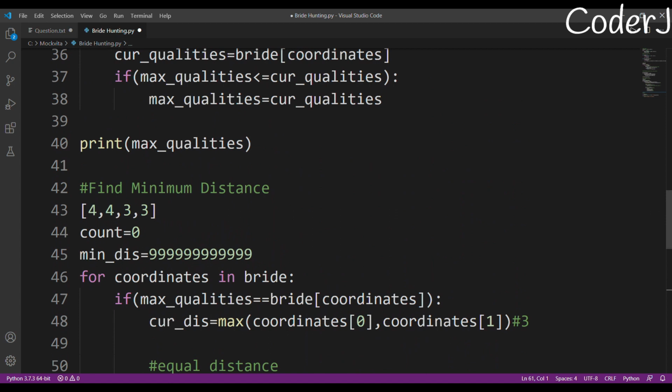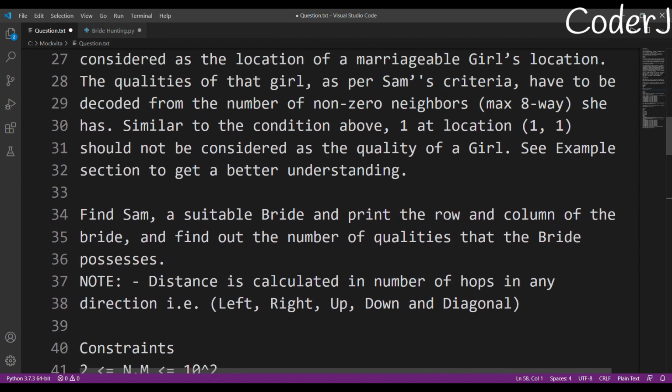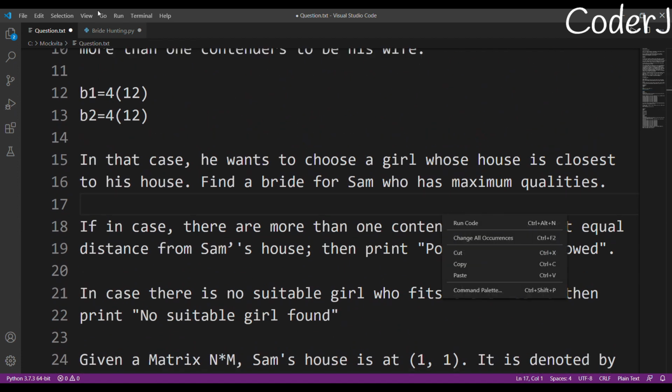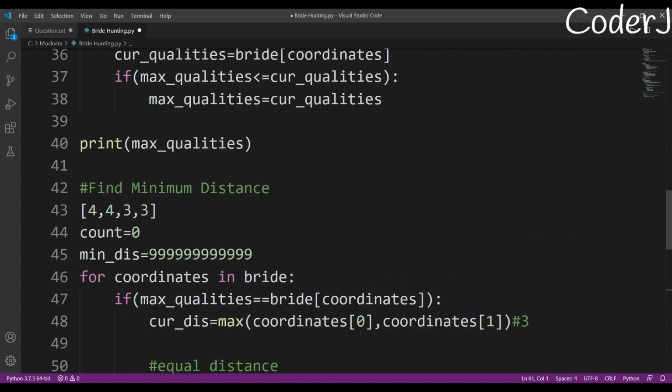And I think I am forgetting something. There was a condition, right? If no girl has maximum qualities, then we were supposed to print that the marriage won't happen. What was the line? "No suitable girl found." So how do we do that? Very simple.